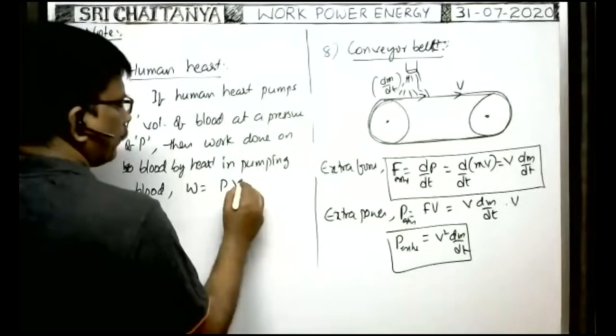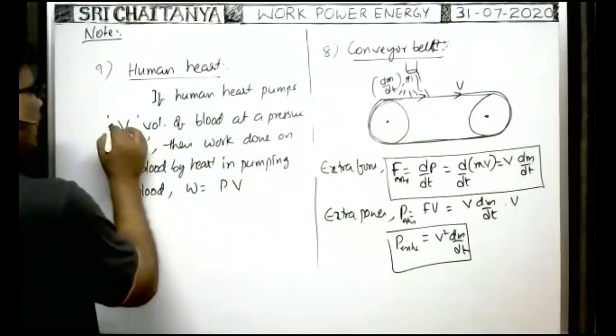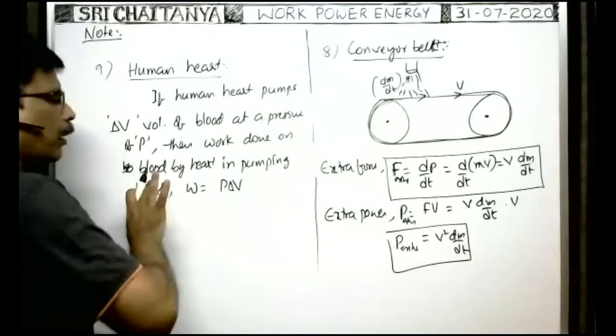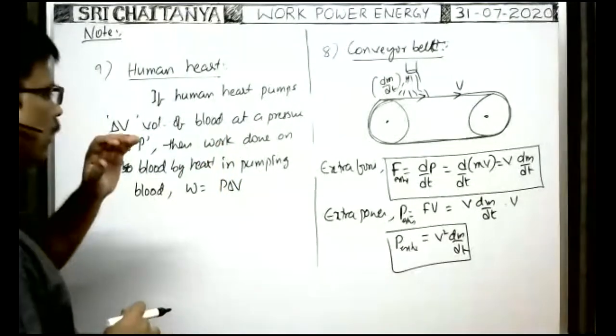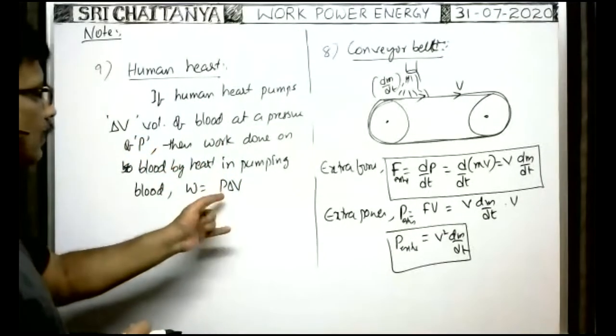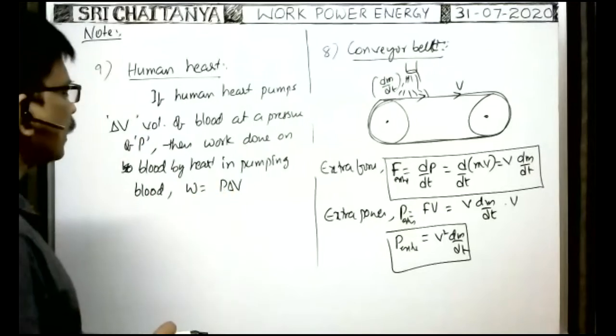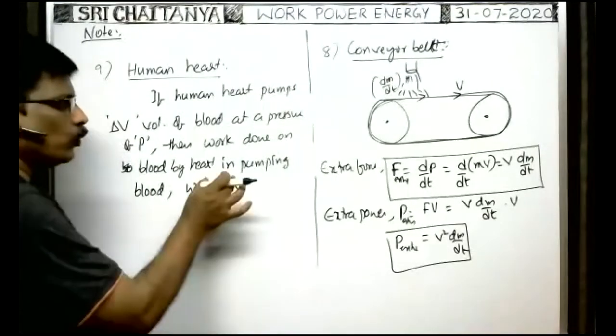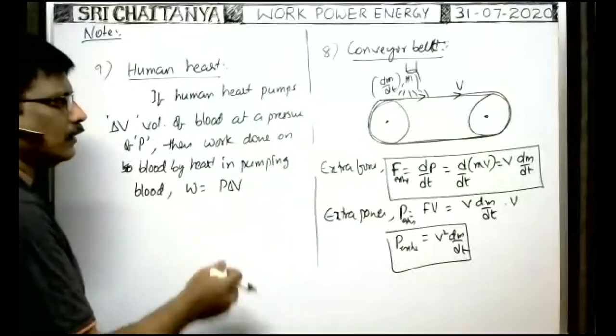Suppose this volume is delta V, so you write delta V. Pressure into the volume of blood pumped through the heart is equal to P into dV. That is the work done. Is it equal to work done or not? You tell me. Pressure into change in volume gives work done or not? You tell me.